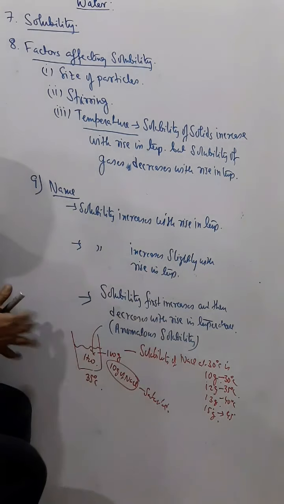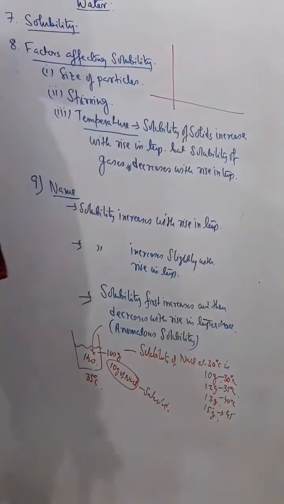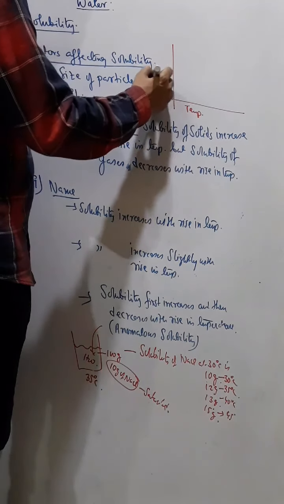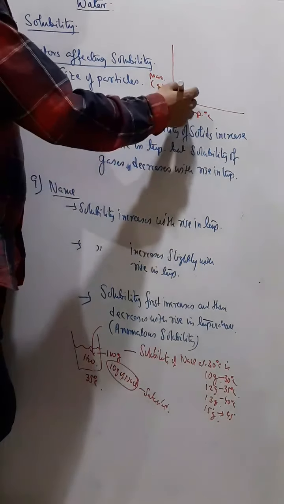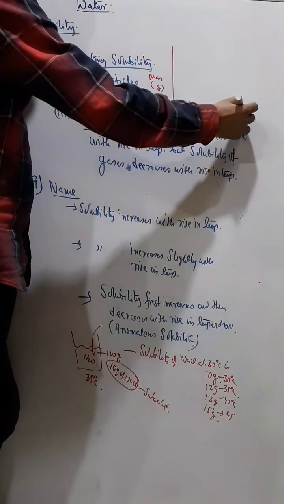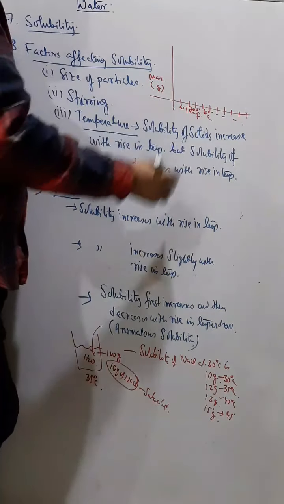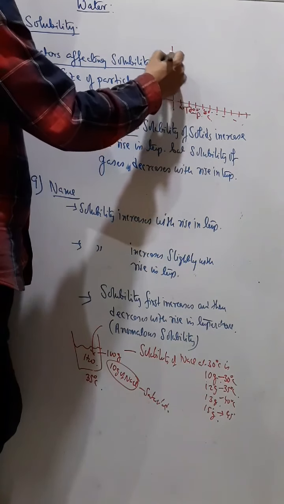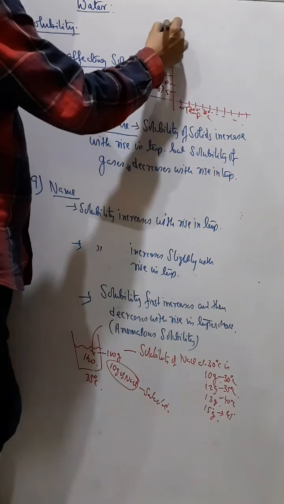Now with these values, if I draw a graph, this is temperature in degrees Celsius and this is mass in gram. Suppose this is 10, 20, 30, 40, 50, 60, 70, 80, 90 and 100 degrees Celsius, and this is again gram, 5, 10, 15, 20, 25, 30, 35 and so on.